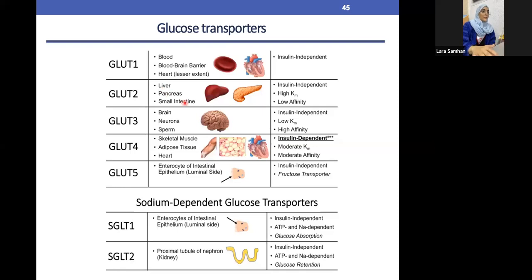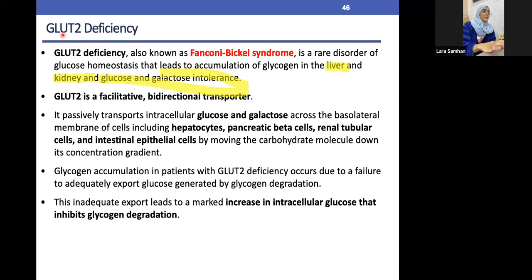Okay, so moving on. We're going to talk most about GLUT2. As we said, the doctors prefer talking most about GLUT2 because it's available in the liver. If we have any deficiency in GLUT2, we have a syndrome called Fanconi-Bickel syndrome. This leads to the accumulation of glucose in the liver, and it doesn't allow it to go outside to the blood and anywhere else in the brain or body. That means we're going to have very high accumulation of glucose and glucose storage, which is the glycogen, in the liver, which is going to lead to many complications and problems in the body, and this is known as the Fanconi-Bickel syndrome.